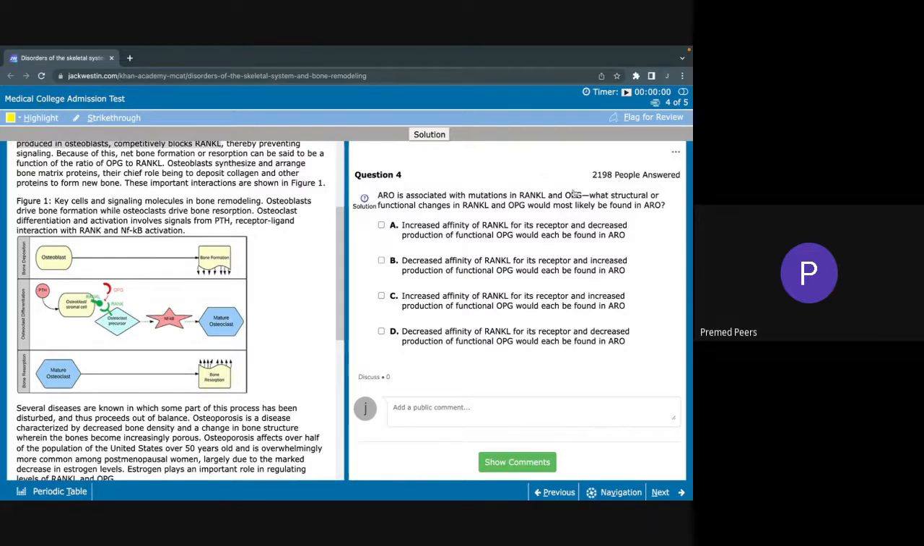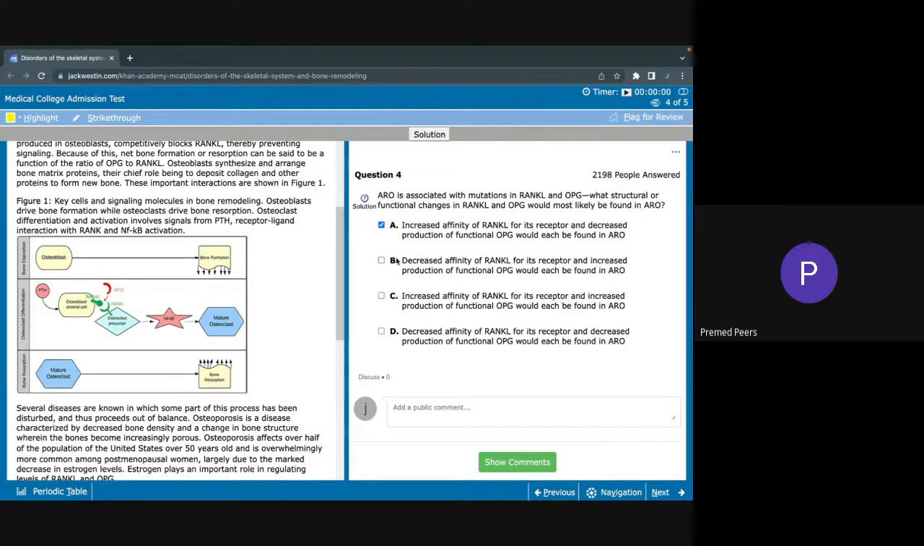So if we're going to look here, what structural or functional changes in RANKL and OPG would most likely be found in RAO? A says increased affinity of RANKL for its receptor and decreased production of functional OPG would each be found in RAO. So if you have more affinity between these two and a decrease of OPG, its competitive inhibitor, that will lead to more mature osteoclasts, which leads to more bone resorption and more porous bones. So that doesn't seem correct.